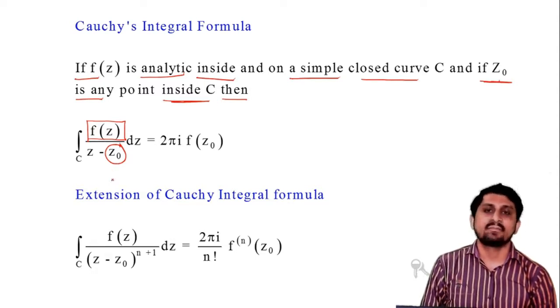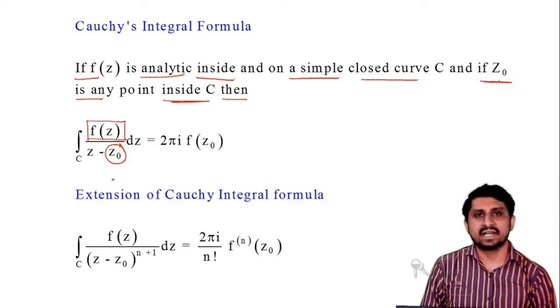But here z0 is inside the contour C, so we have to apply the Cauchy integral formula.